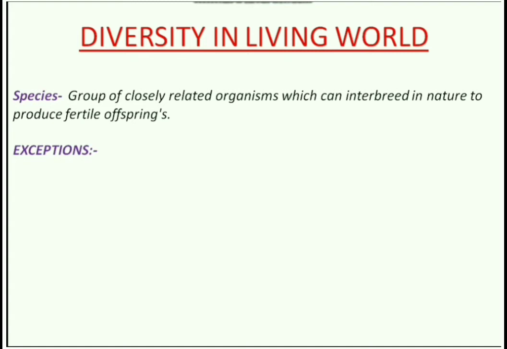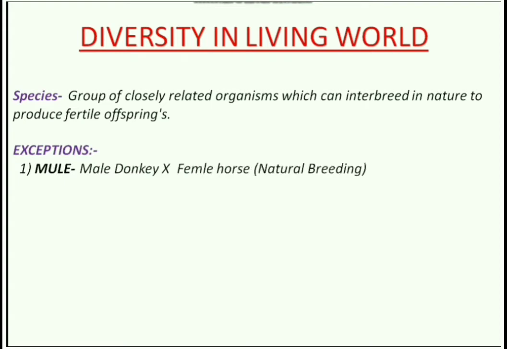Now you see, mule is a sterile organism. Mule is a product of a cross between male donkey and female horse. Why did I use the term cross? For animals and plants, the term cross is used, and for human beings, the term marriage is used. Please remember this.